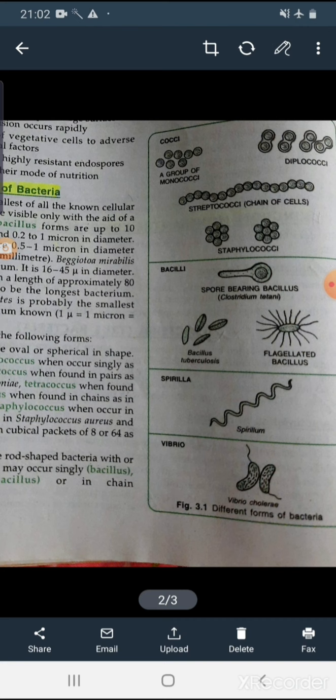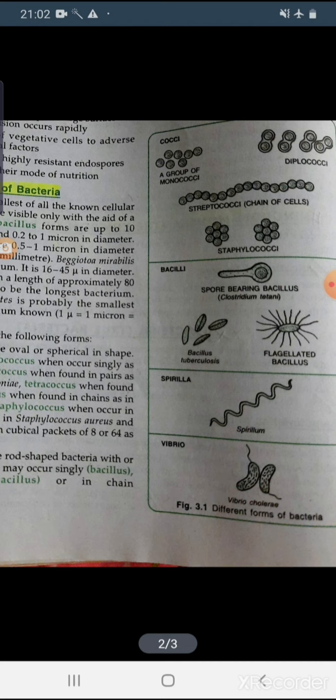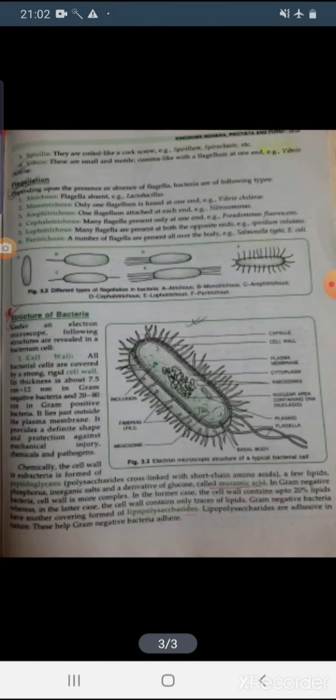Next figure, the spiral one, that is a coil-like structure, so it is spirillum. The last one is the vibrio, which is small and motile, a comma-like structure with a flagellum. The example of the vibrio form is Vibrio cholerae.